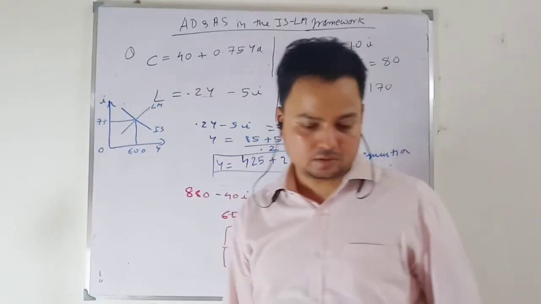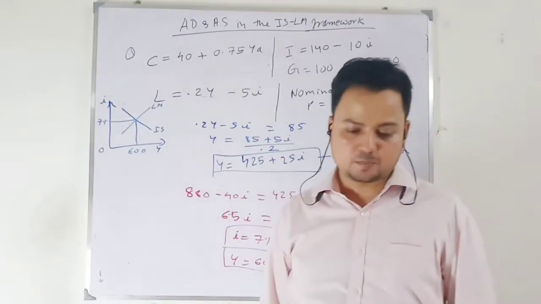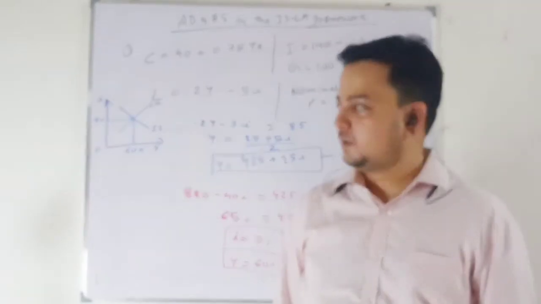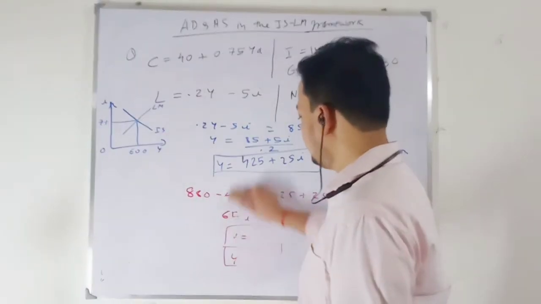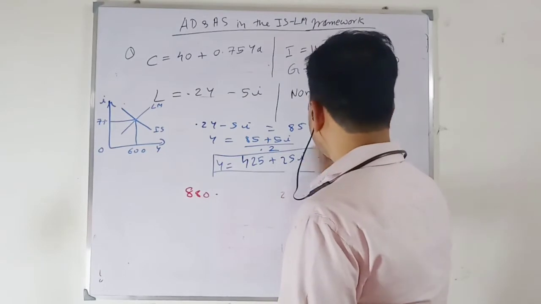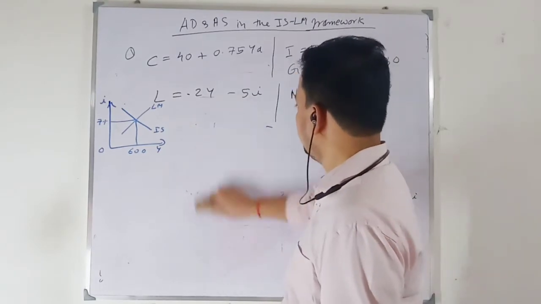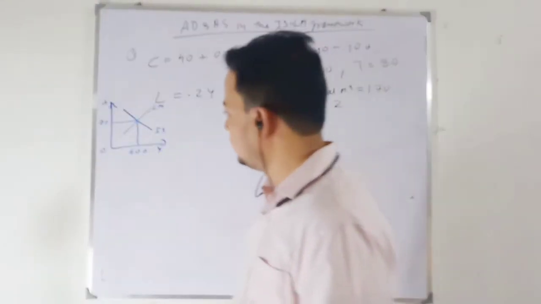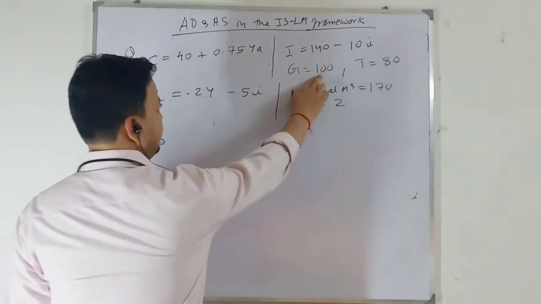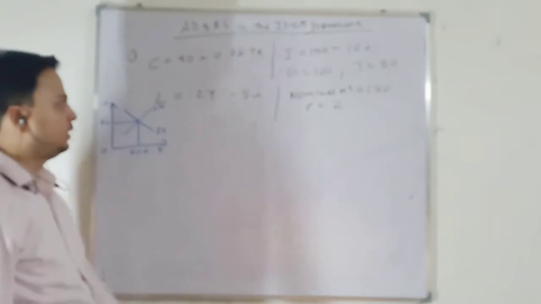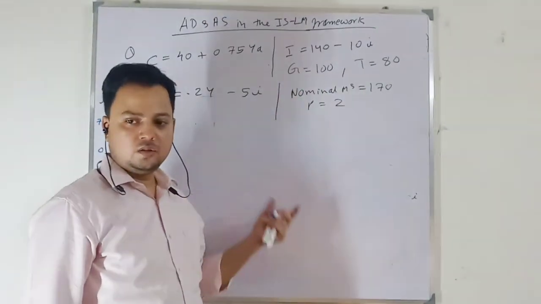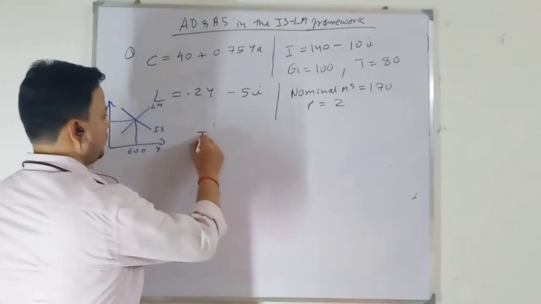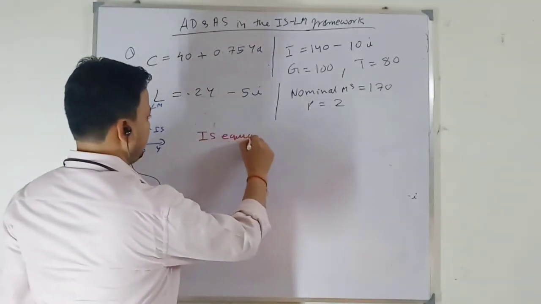Next question is, suppose government expenditure increases by 65. How much is the crowding out? So when government expenditure increases by 65, this term is changing, so my IS equation will change. Okay, so my IS equation is what?